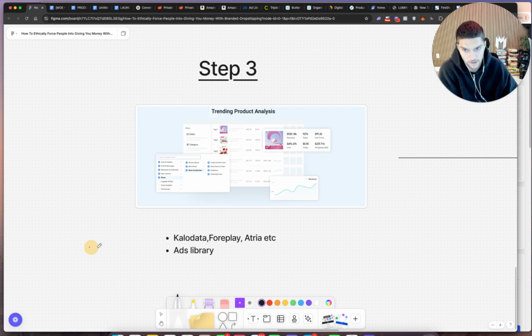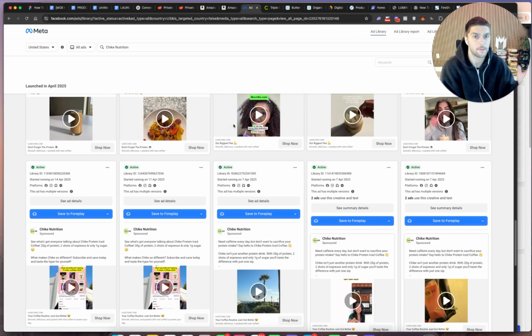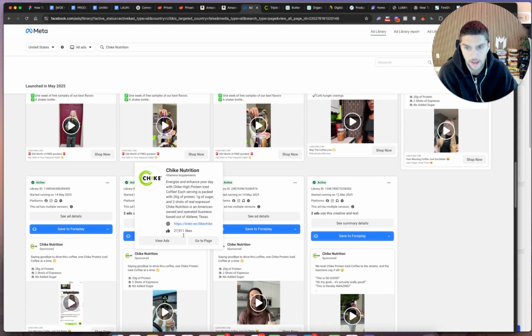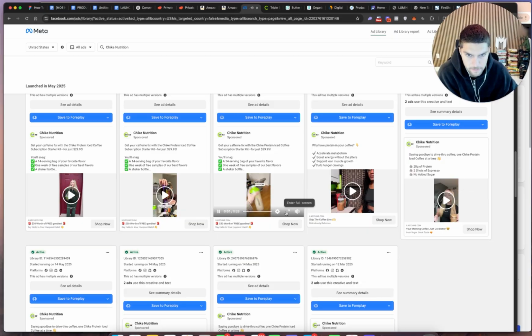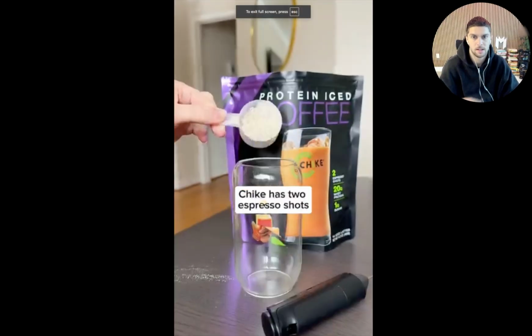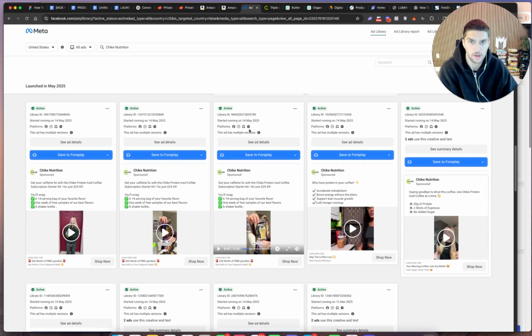Okay, step number 3. And for this, also pretty straightforward. You're going to do one of these two things. You're either going to go to Kalo Data for Play, or you're going to go to Ads Library and pretty much copy what these people are already doing. The thing I don't like about Ads Library is you can't really see the results that people are getting from specific ads, right? So if I click on this ad and watch it, it's good, but I don't know how much it's converting, even though it says it's been running since May 14th, so maybe it is working.